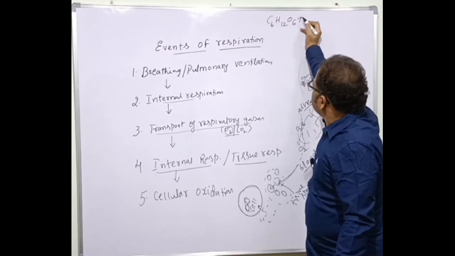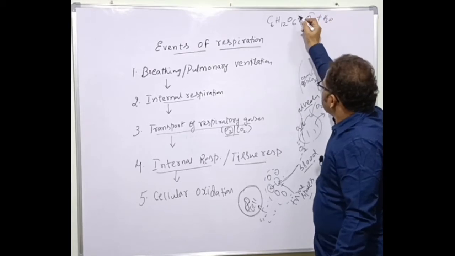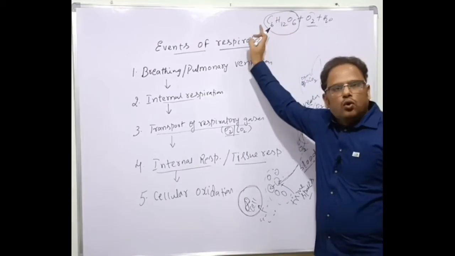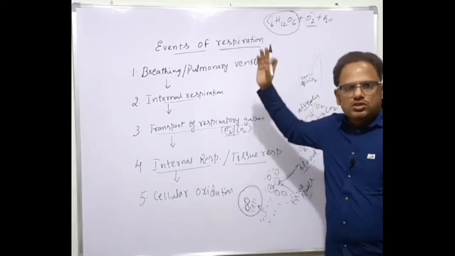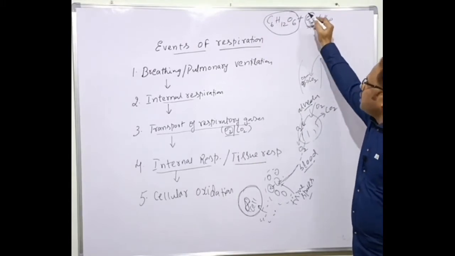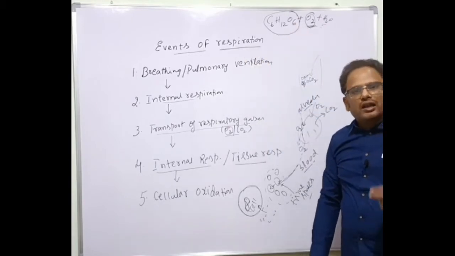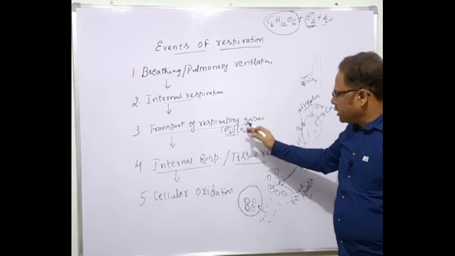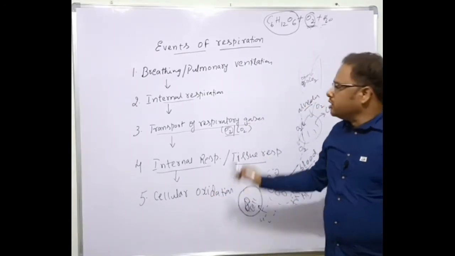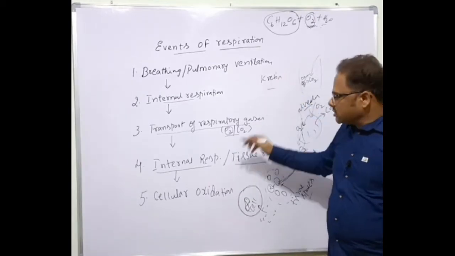C6H12O6, we have already discussed, isn't it? In the presence of oxygen and water, the glucose molecule is oxidized. Why? Because this degradation, this breaking down of the glucose molecule, is happening in the presence of oxygen, and that's why it's called oxidation. It is called cellular oxidation, which takes place, for example, in the mitochondrial matrix, where the Krebs cycle takes place.